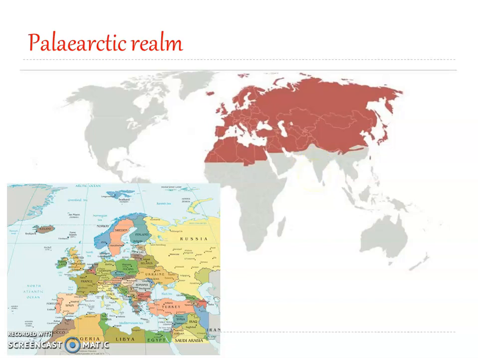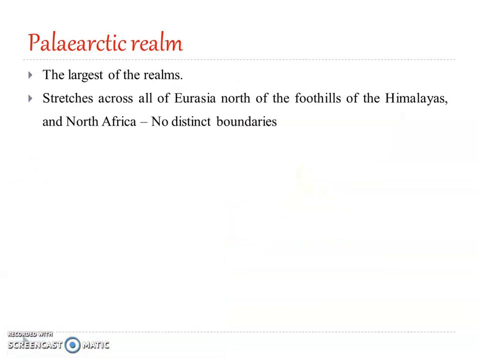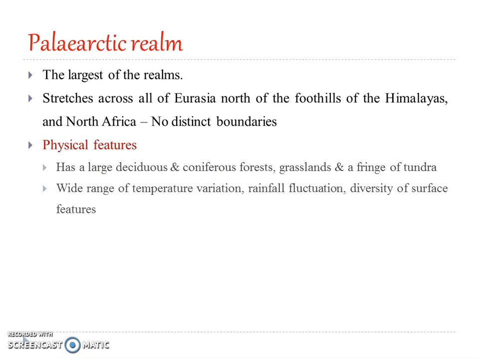Now, for the physical features, as we have already seen, it is the largest of the 6 realms and it covers a greater area, about 14 lakh square miles, and it includes Arctic regions. The physical features include forest areas, grasslands, tundra, and temperate regions.